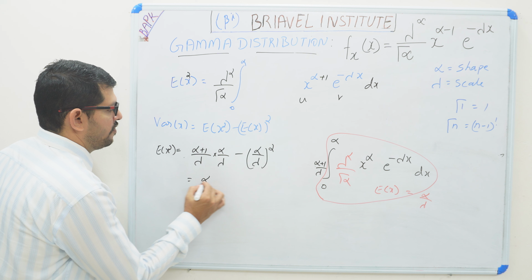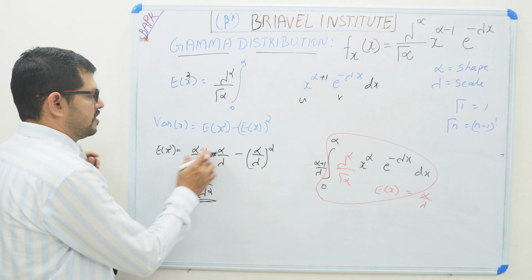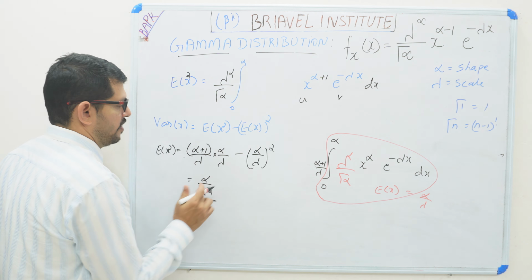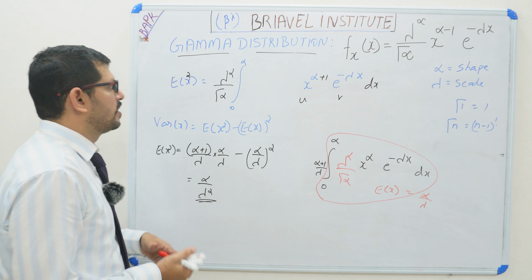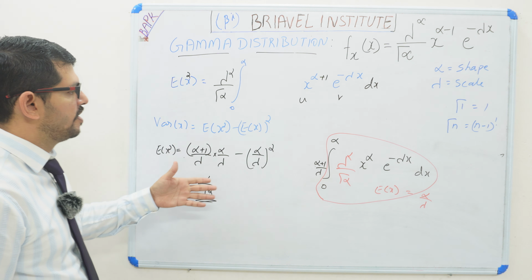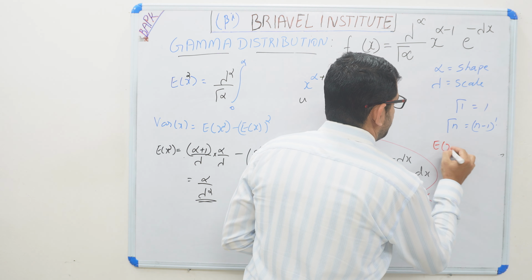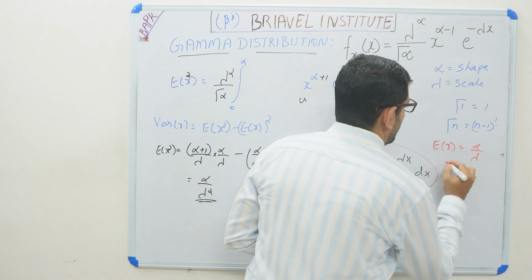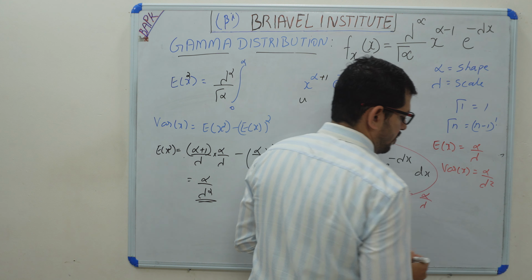So we get alpha divided by lambda square. So this is the variance of x. We found expectation of x is equal to alpha divided by lambda, and variance of x is equal to alpha divided by lambda square.